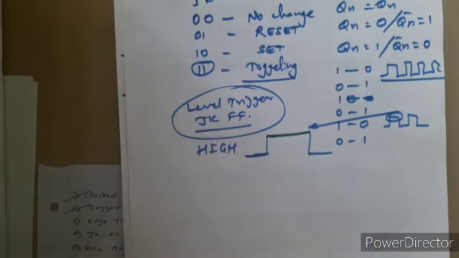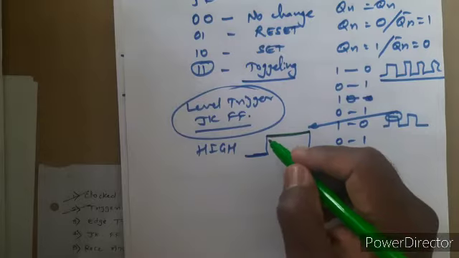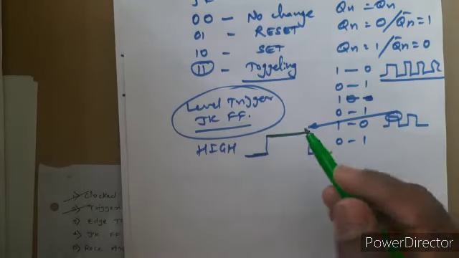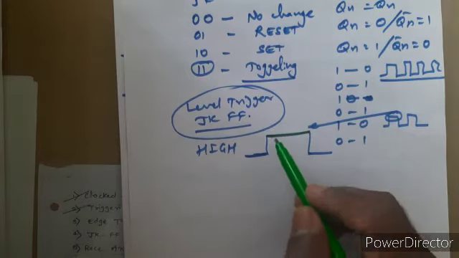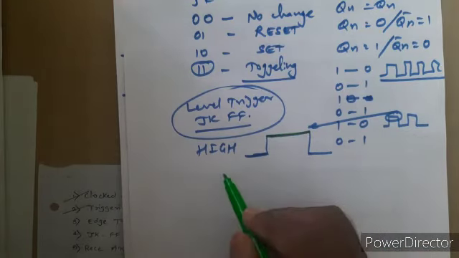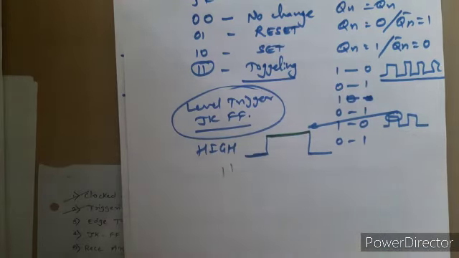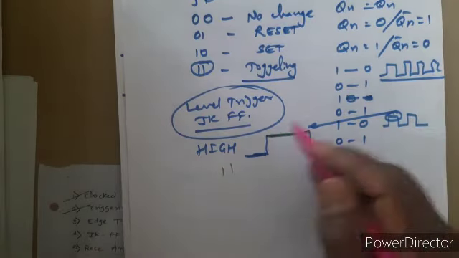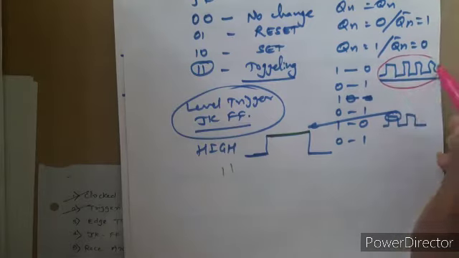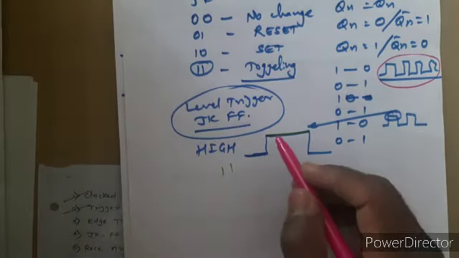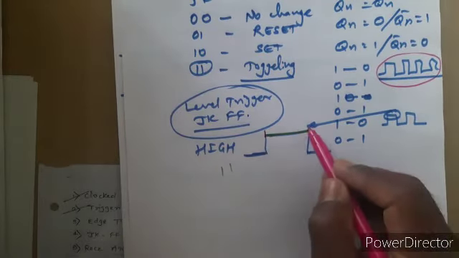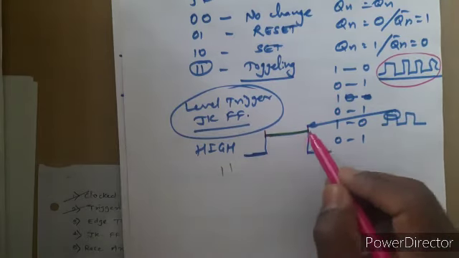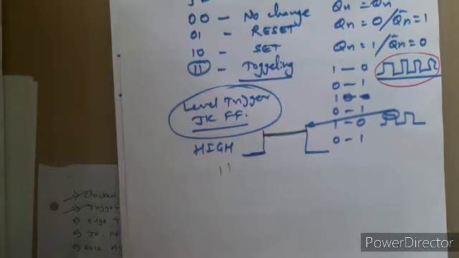Your toggling remains, it is continuously toggling. So the clock pulse is high and then you provide input as 1 1. In this case your JK flip-flop continuously toggles. It starts from this point and goes to this point, unless this high level becomes low.